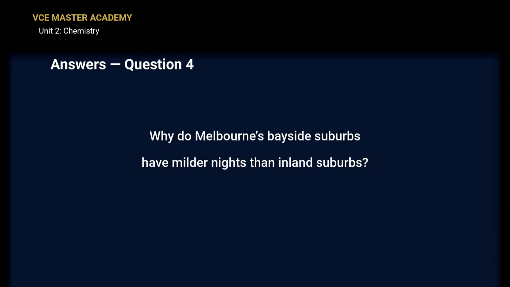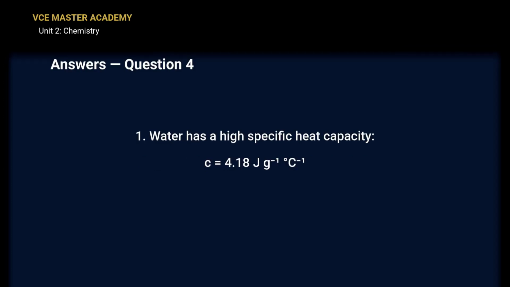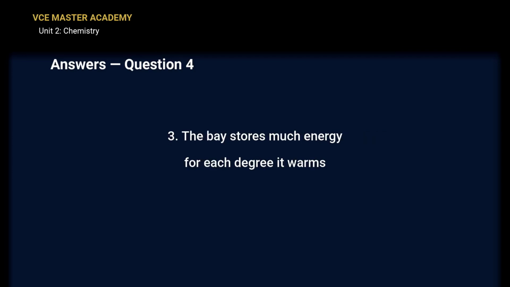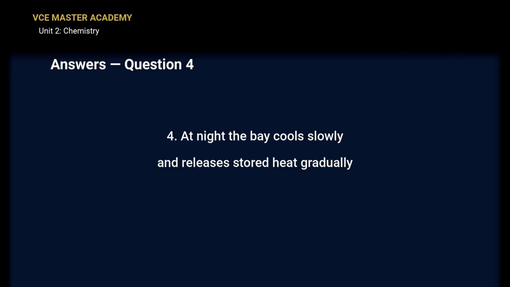Why do bayside suburbs have milder nights than inland suburbs? Point 1. Water has a high specific heat capacity, 4.18 joules per gram per degree. Point 2. That high value is linked to hydrogen bonding. Energy is needed to weaken the hydrogen bonds between water molecules, not only to speed the molecules up. Point 3. So during the day, the bay stores a large amount of energy for every single degree it warms by. Point 4. Then at night, it cools slowly and releases that stored heat gradually into the surrounding air.